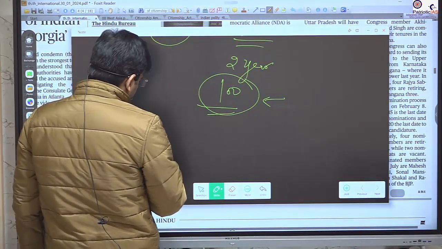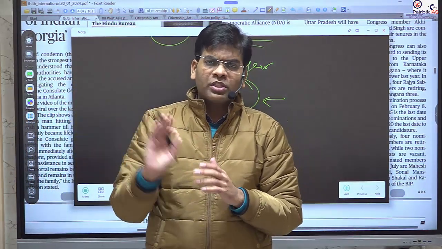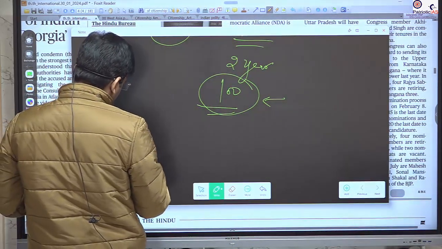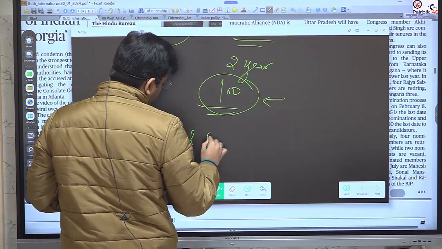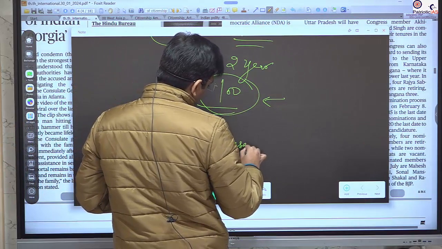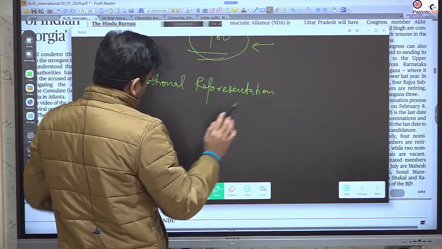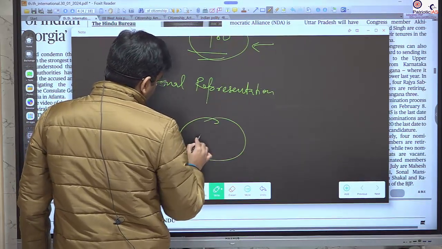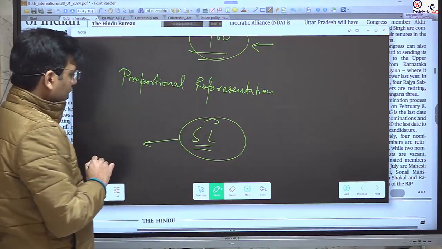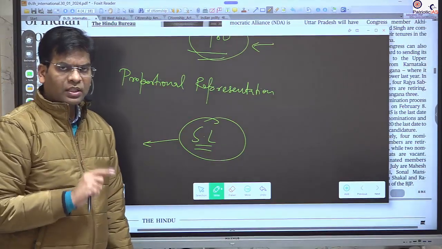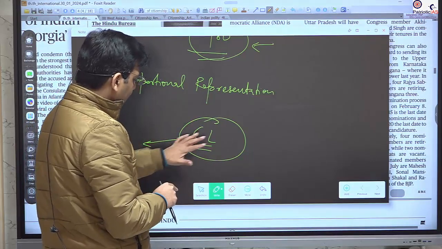The third thing you should know: this is not by the first past the post system. This is by proportional representation. What is meant by proportional representation? The state legislature votes for these members. This is an indirect election, not a direct election. People do not directly elect these members, but people elect the MLAs, and MLAs elect the Rajya Sabha members.